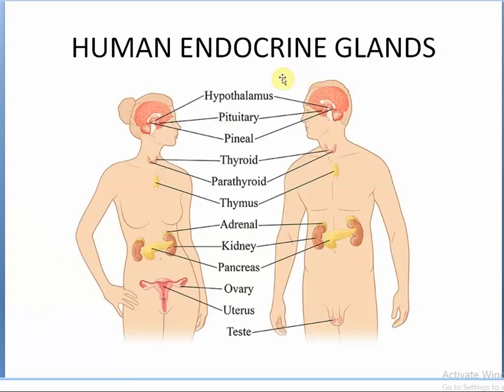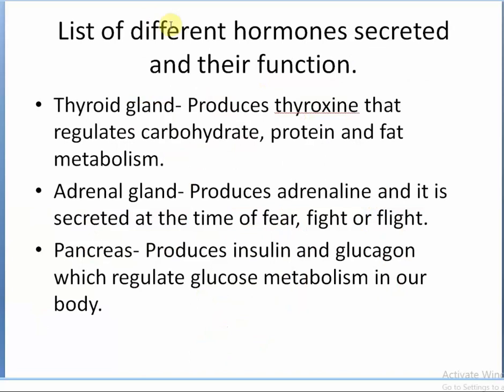So you can just see this figure. This is the human endocrine system, showing the names of the endocrine glands: hypothalamus, pituitary, pineal, thyroid, parathyroid, thymus, adrenal, kidney, pancreas, ovary, uterus, and testis. Different glands secrete different hormones, and different hormones have different functions to perform. So let us see the list of different hormones secreted and their functions.